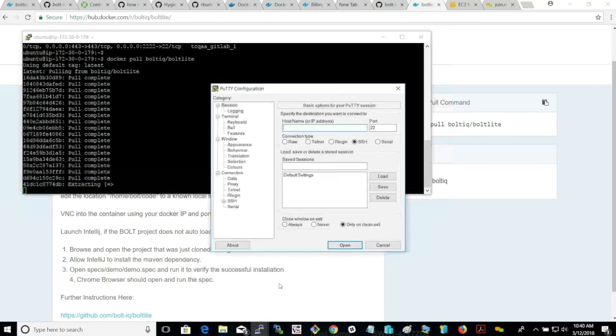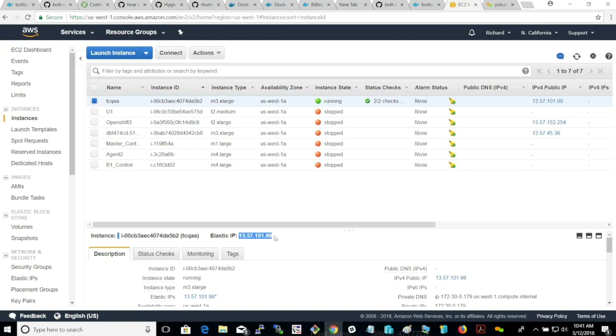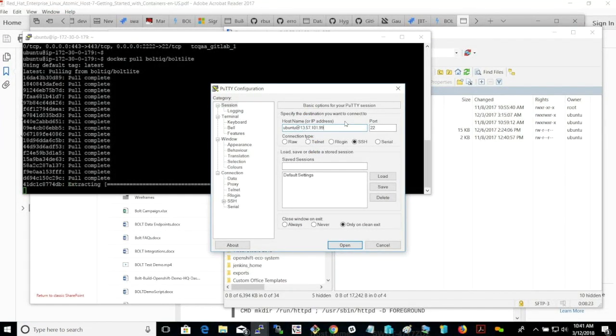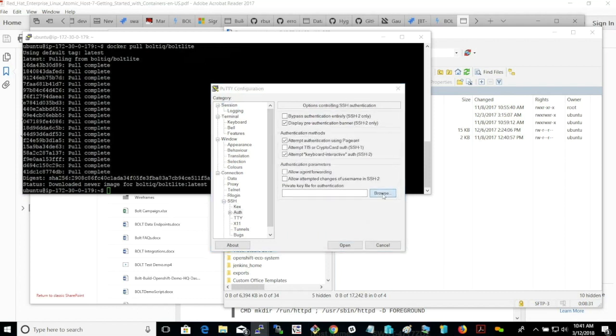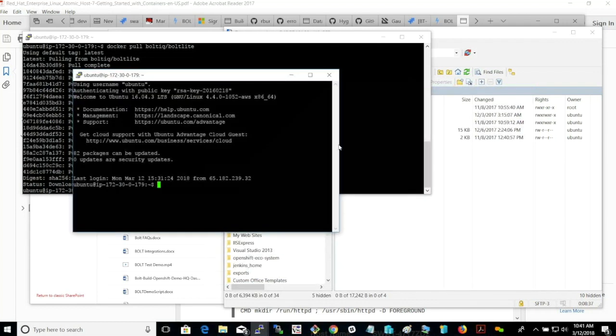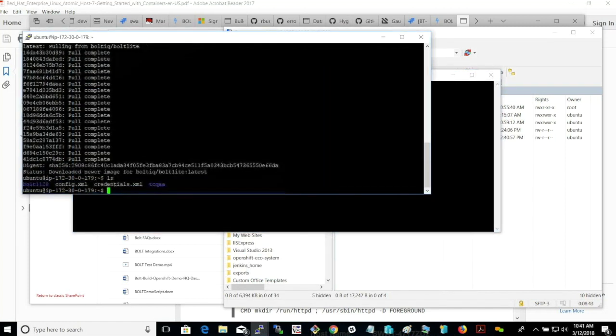I'll go ahead and open up another PuTTY instance here. You grab the IP of your instance. It could be a local instance IP if you're running locally, or if you're running in the cloud, you just grab the IP that you're using. And if you're using authentication, you supply your private key to log in. So I have another instance running, so I've got two instances running now. This one is done. So I'm in.